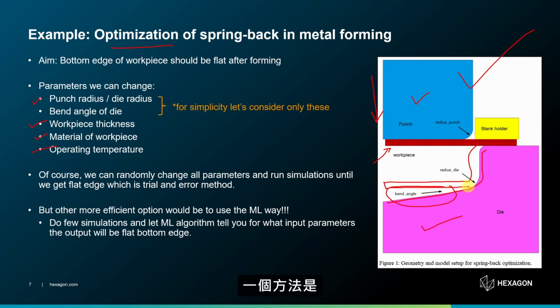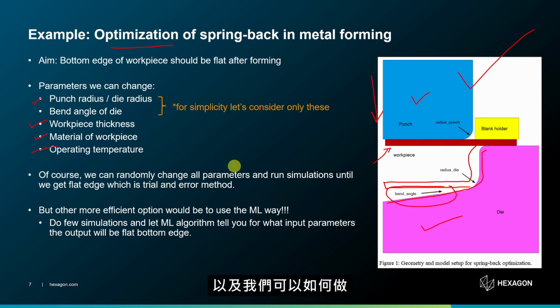One way to do this would be to randomly change all the parameters and run simulations until we get this flat profile, which is the trial and error method. Many people do that. There is nothing wrong with it. But when the number of parameters increases, it is really challenging and very time consuming to follow this trial and error method. So the more efficient way would be the use of machine learning.